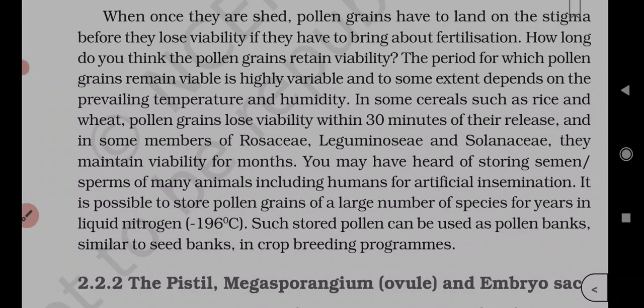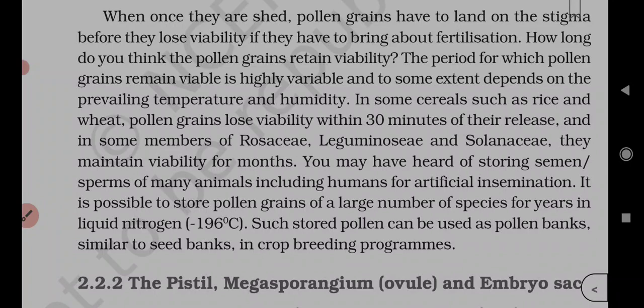Megaspores are produced from the megaspore mother cell after what? See, this question is repeated. Previously also we did this. Megaspores are produced from the megaspore mother cell by meiotic division. The mother cell will do meiotic division. So from this chapter, usually questions are repeated.